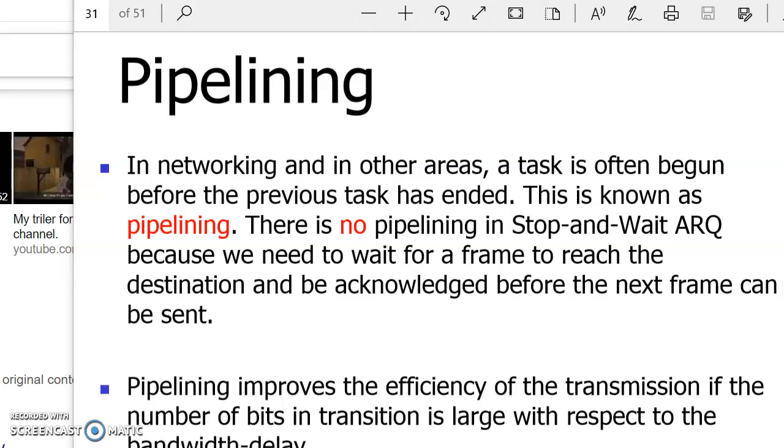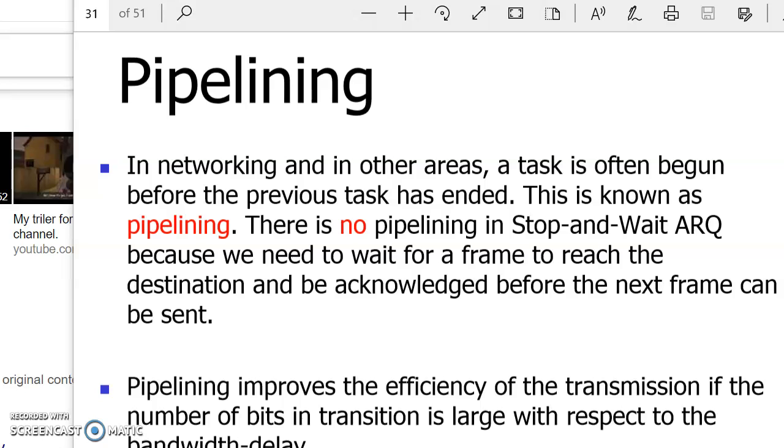Hello students, in the previous lecture we have seen the protocols for noiseless channels and noisy channels also. For the noiseless channel we have seen the simplest protocol and the stop and wait protocol. For the noisy channels we have seen stop and wait ARQ. So recall the diagrams and the tips for that. Then we'll start with pipelining.